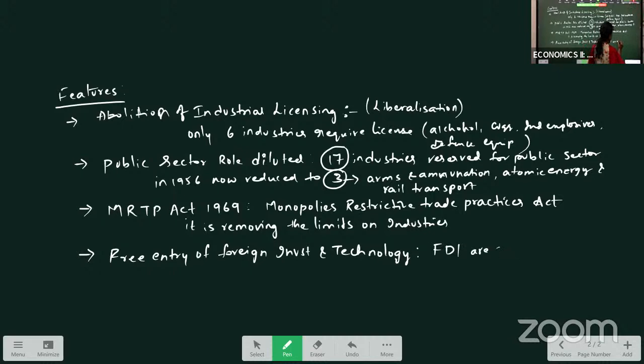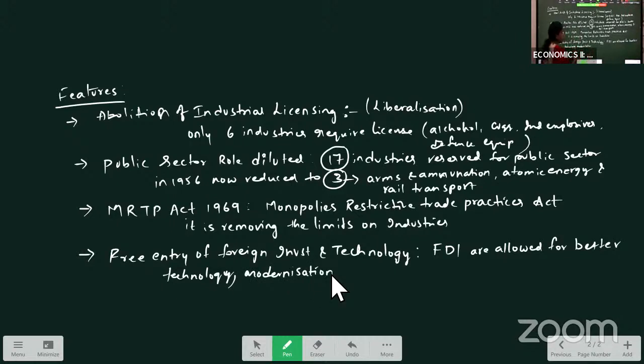FDIs are allowed. For what are FDIs allowed in the country? For better technology, modernization, and providing goods and services at international standards.